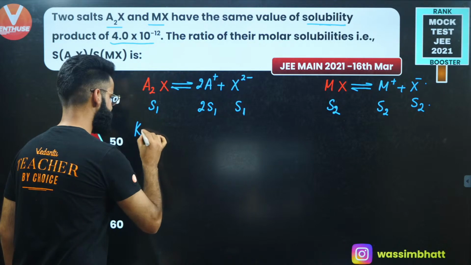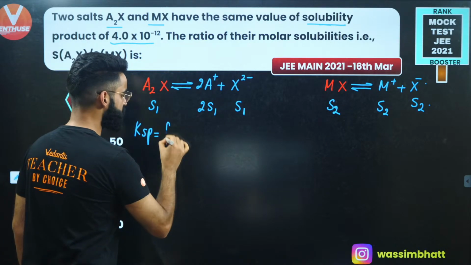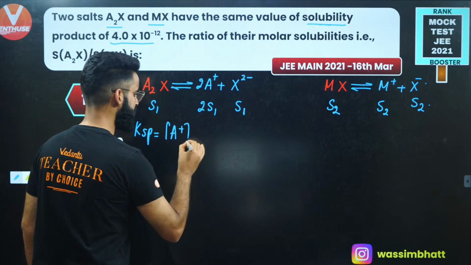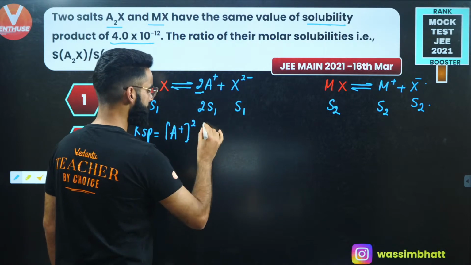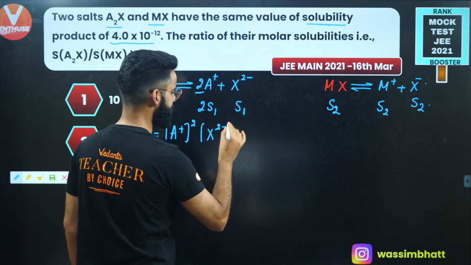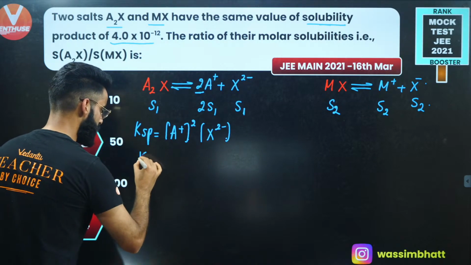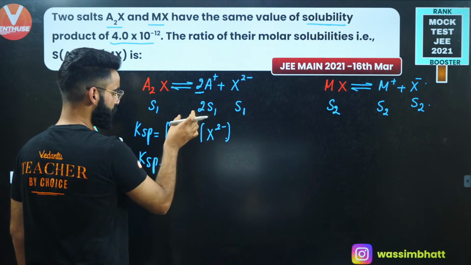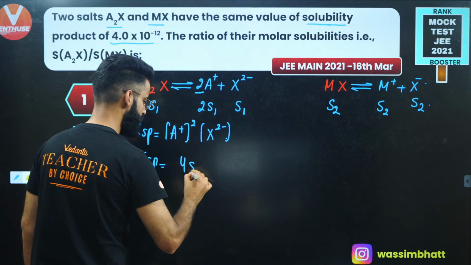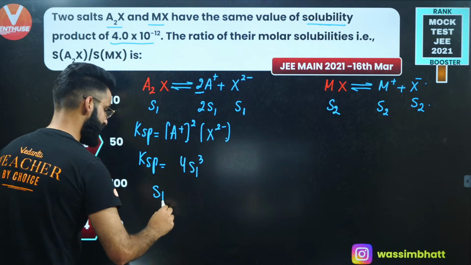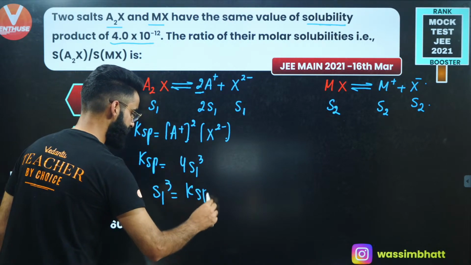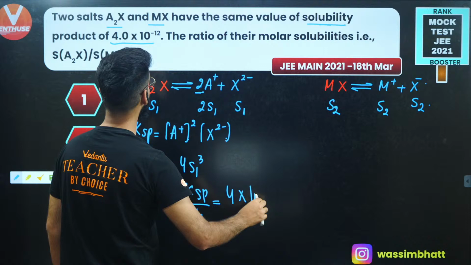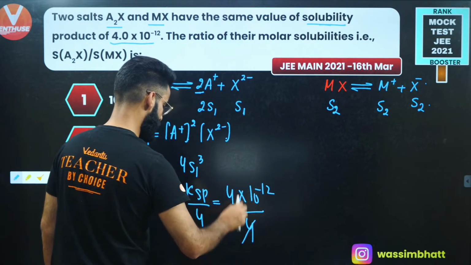If I write the Ksp expression for the first salt, it's going to be the concentration of A positive raised to the power of its stoichiometric coefficient 2, multiplied by the concentration of X di-negative raised to the power of its stoichiometric coefficient. So Ksp is equal to 2S1 squared, which means 4S1 squared, multiplied by S1, which means 4S1 cubed. From here, S1 cubed is equal to Ksp divided by 4. The value of Ksp I'm given is 4 into 10 raised to the power minus 12, divided by 4. The 4 and 4 cancel.